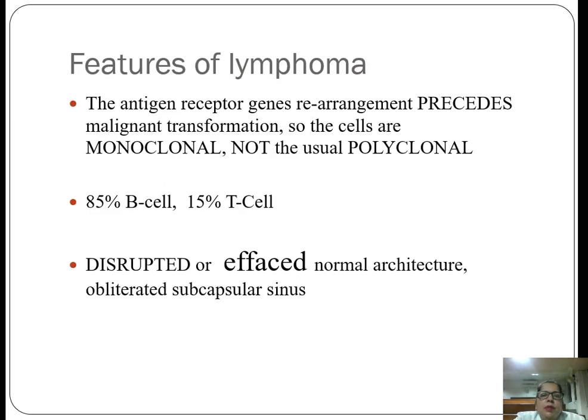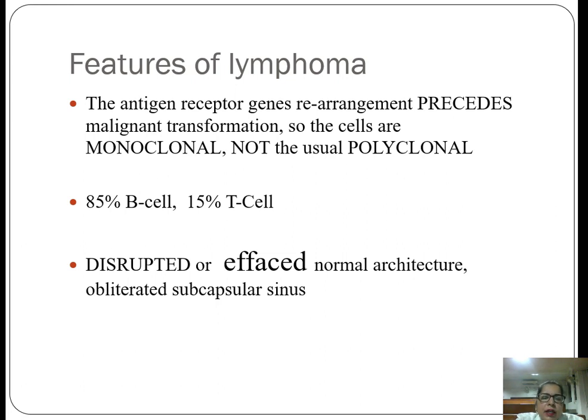Basically in lymphomas, what happens? The antigen receptor gene rearrangements precede malignant transformation. So what happens after this? That means all the cell proliferations are of monoclonal origin, not polyclonal. Polyclonal means it can vary, it can have varied receptor positivity, and that occurs in benign conditions. So whenever there is a monoclonal proliferation, it always points towards malignant pathologies. Most commonly the origin is from B cells: 85% of lymphomas are of B cells and only 15% are of T cells.